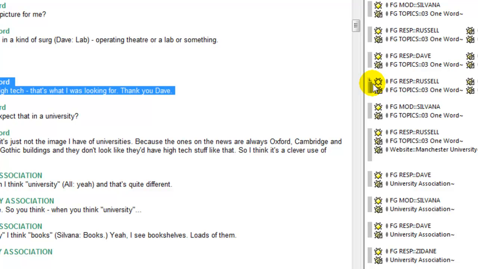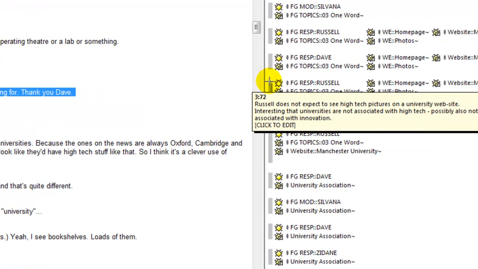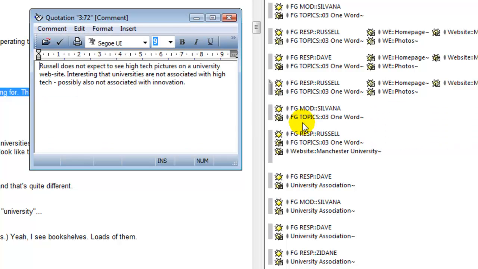And later on, if I go back to this and I'm reading this transcript again in ATLAS.ti, I can see there's a comment there, and I can double click it and read what reflection I had previously about that statement. And if I want to add to it, or change it in any way, you notice it says click to edit here, and if I click on that, the editor opens up and I can add to that.